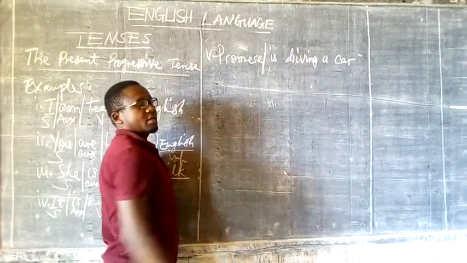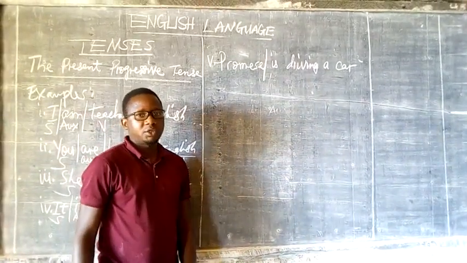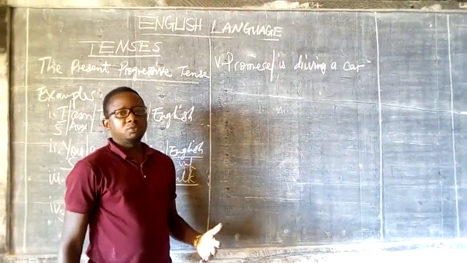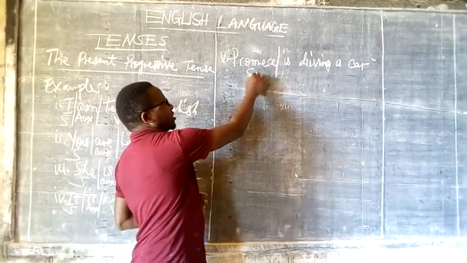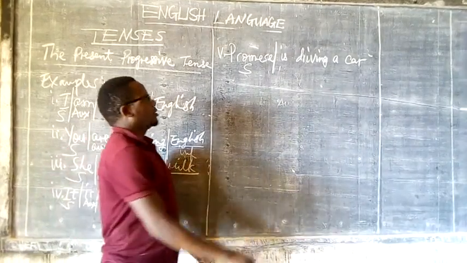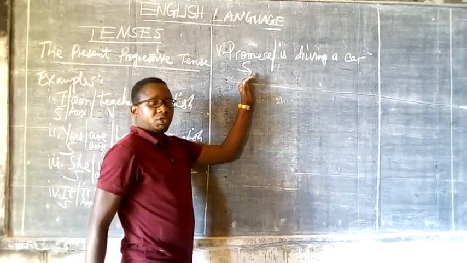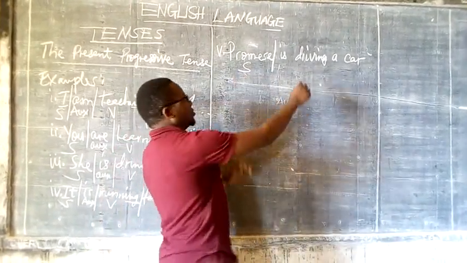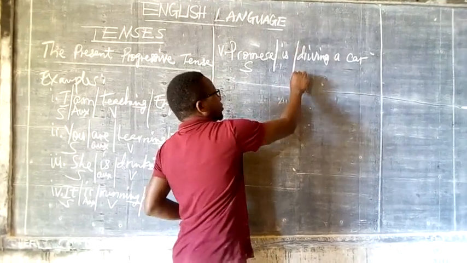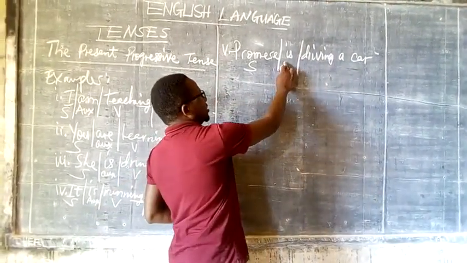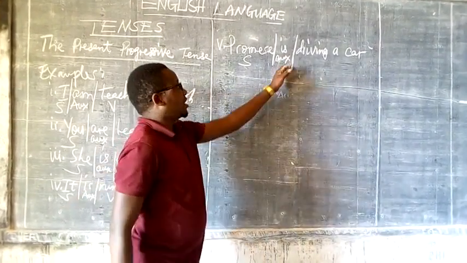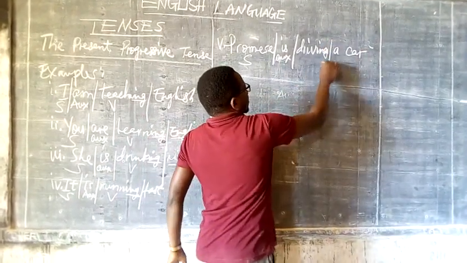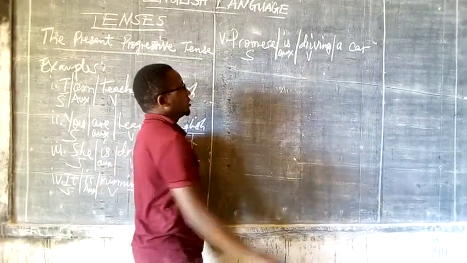It's formed like I normally say, you must follow. It begins with the subject. My subject here is this one, Promise. Because it is singular, it agrees with the auxiliary is, plus my verb, driving.